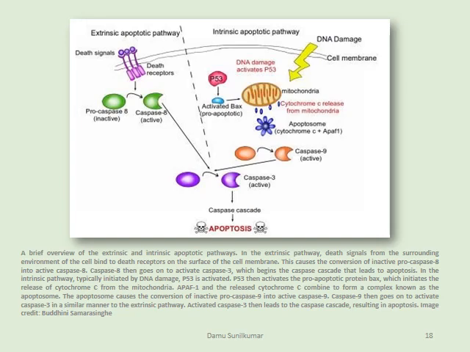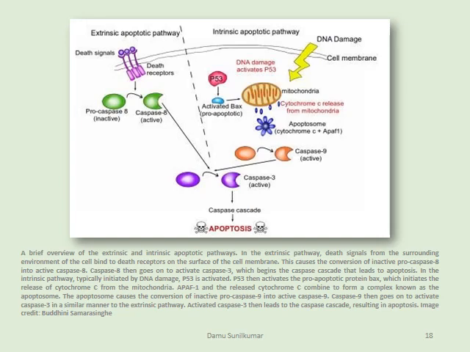The p53 is activated, which activates the pro-apoptotic protein BAX, which can initiate the release of cytochrome C from the mitochondrial membrane, because it can result in a change in mitochondrial membrane potential, and it can lead to leakage of these proteins such as cytochrome C or apoptosis inducing factor that are embedded inside the membrane of mitochondria.